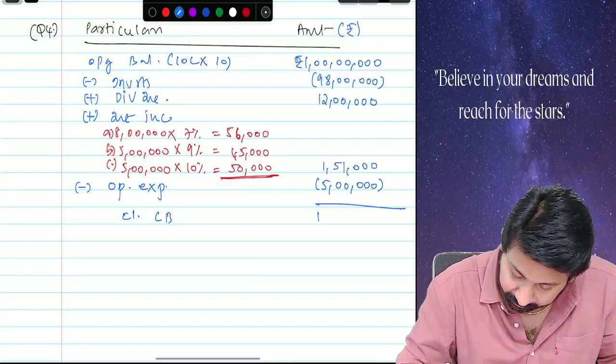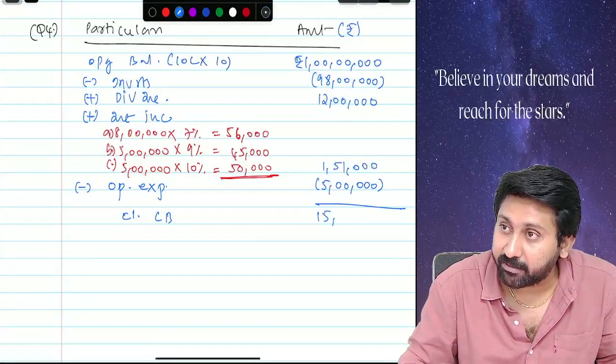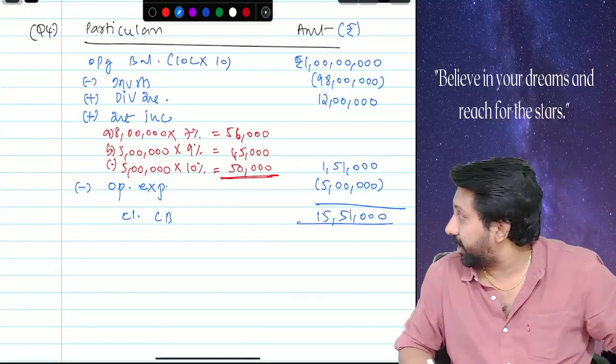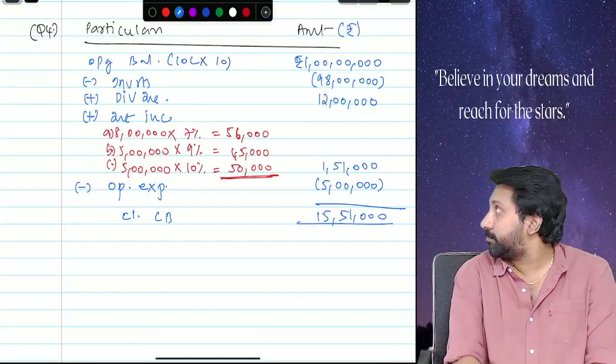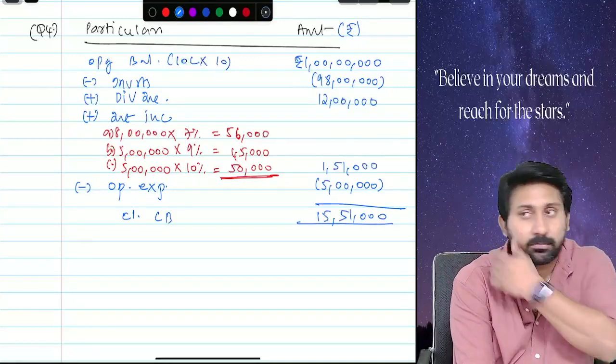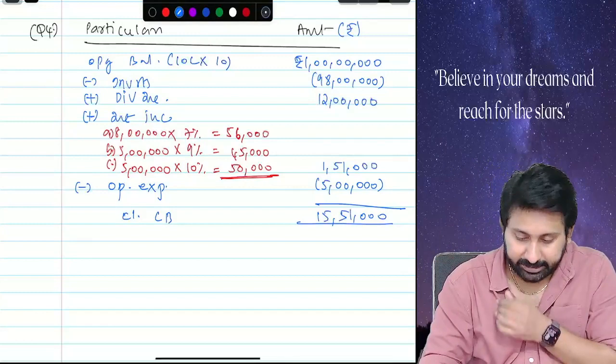How much? 15 lakh 51,000. 15 lakh 51,000. 10 lakh 51.